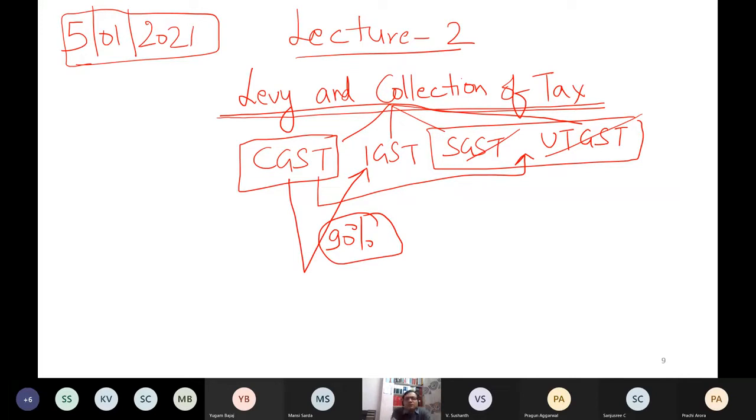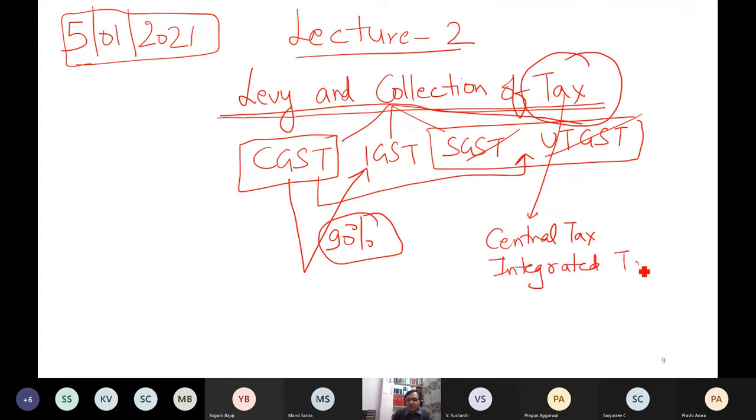So my first provision which is in our course is levy and collection of tax. When I say tax, do you know what I mean by this tax? When I talk about CGST, it will become central tax. So it depends which act I am reading. When I talk about IGST, it will become integrated tax. When I read SGST, it will become state tax.